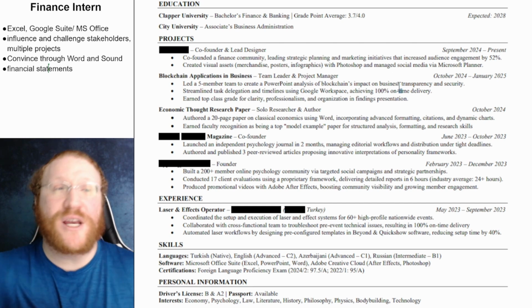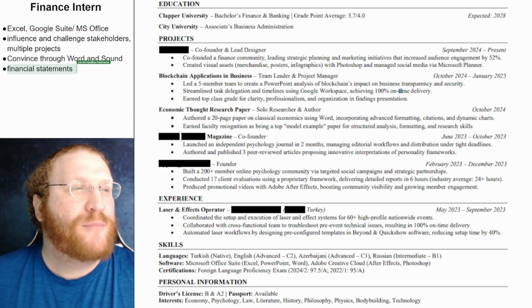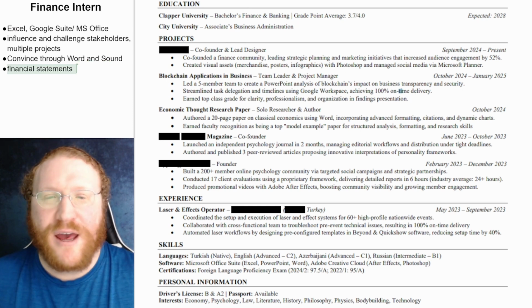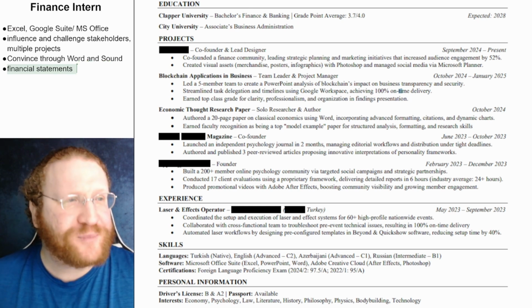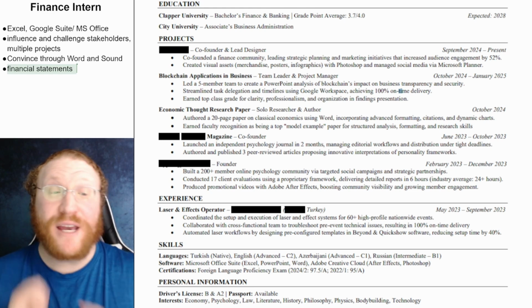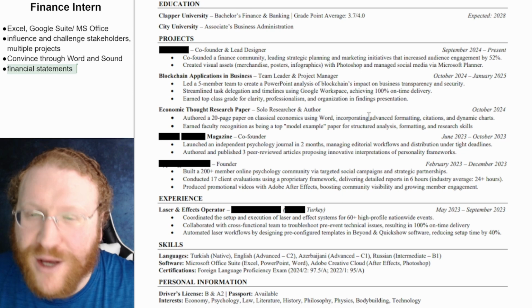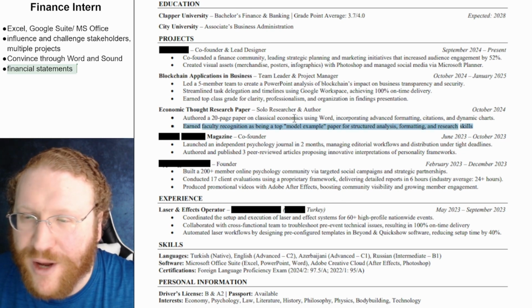So I do see you're using a lot of this, right? And I do see a lot of finance stuff, but I'm missing the multitask. And I'm also missing specifically how you convinced people. I'm seeing the tools you used, which is good. Attended a 20 using economic, Word, led direction of a model paper analysis.